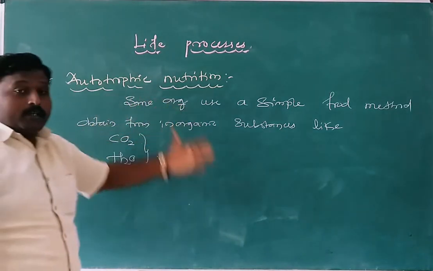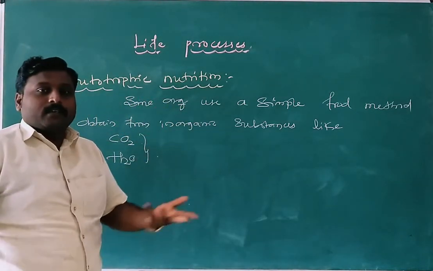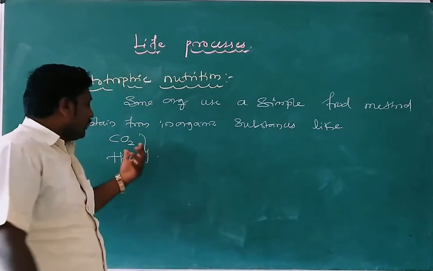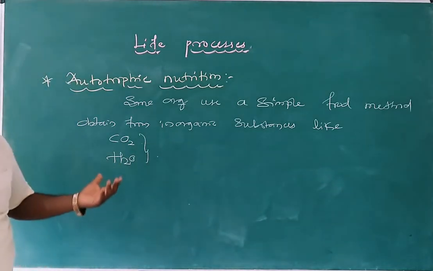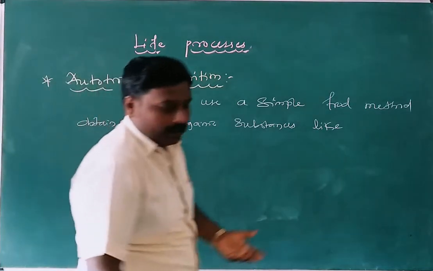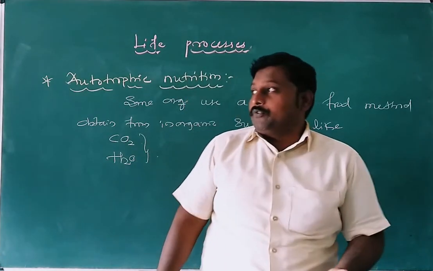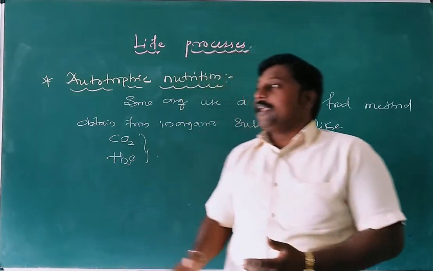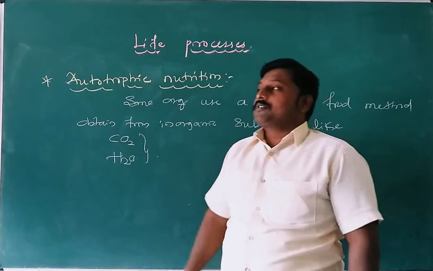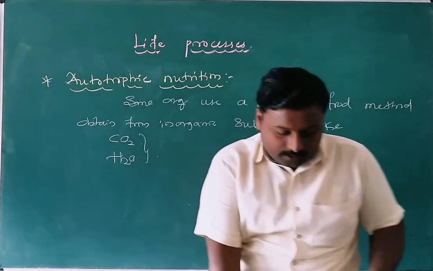Here they use inorganic substances. Which inorganic substances are present? The first one is carbon dioxide and the second one is water. And also they use sunlight. With the help of these inorganic substances, the process of autotrophic nutrition takes place.